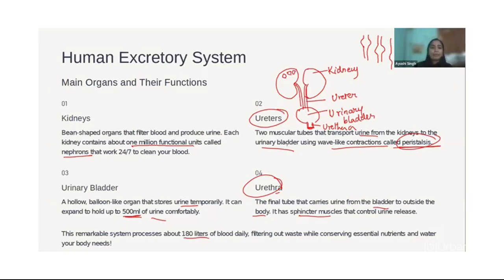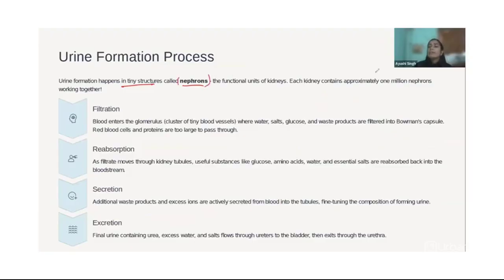So it filters the blood. From the blood it takes the waste, all sorts of toxins. That is how we filter our blood. Now let's talk about how urine is formed. I told you already that there are tiny structures in the kidney called nephrons, the functional structure, around 1 million in each kidney.